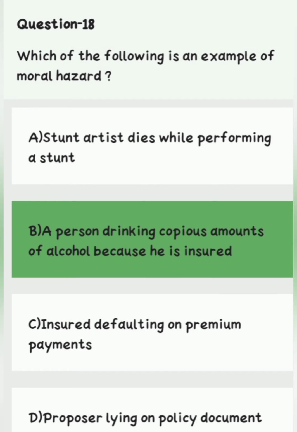Question number 18. Which of the following is an example of moral hazard? Option A, stunt artist dies while performing a stunt. Option B, a person drinking copious amount of alcohol because he is insured. Option C, insured defaulting on premium payments. Option D, proposer lying on policy documents. Right answer is option B, a person drinking copious amount of alcohol because he is insured.